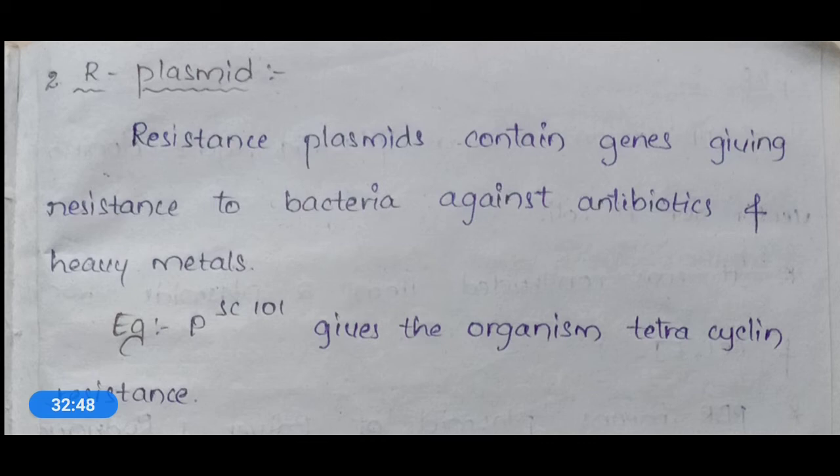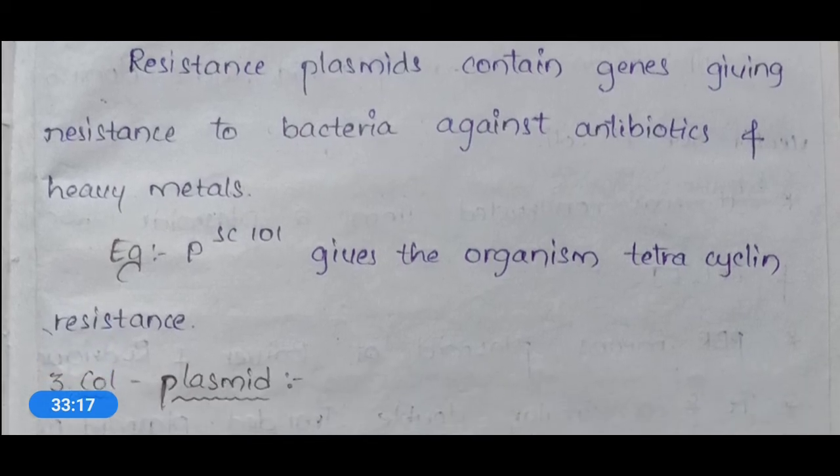resistance plasmids. Okay, and these resistance plasmids will help the bacteria to fight against the antibiotics and heavy metals. Okay, so resistance plasmids contain genes giving resistance to bacteria against antibiotics and heavy metals. And here, the best example is pSC101. pSC101 gives the organism tetracycline resistance.